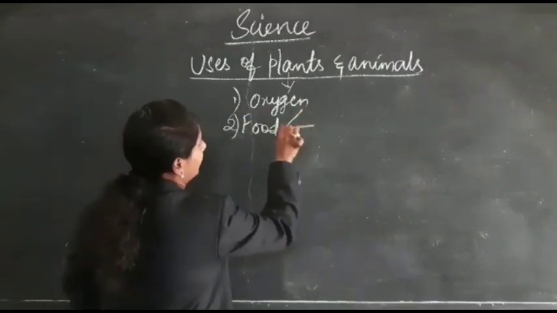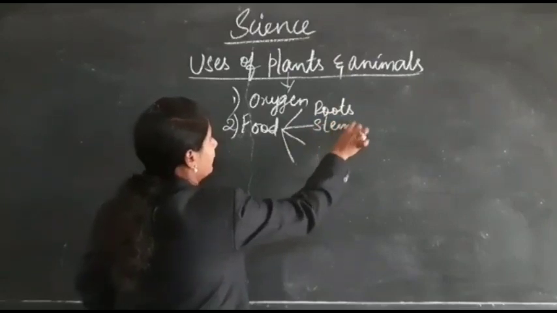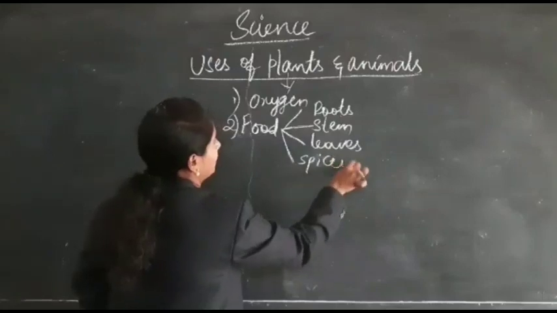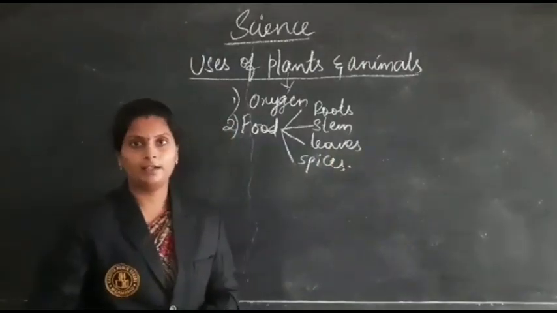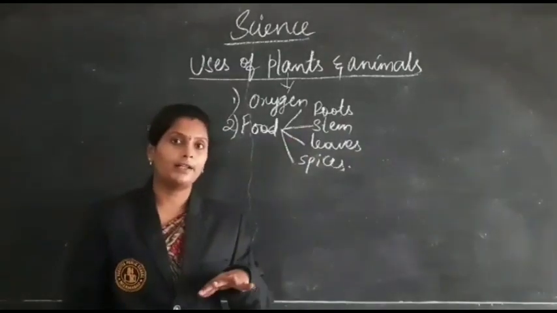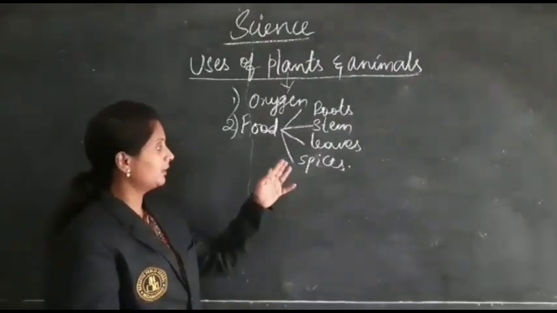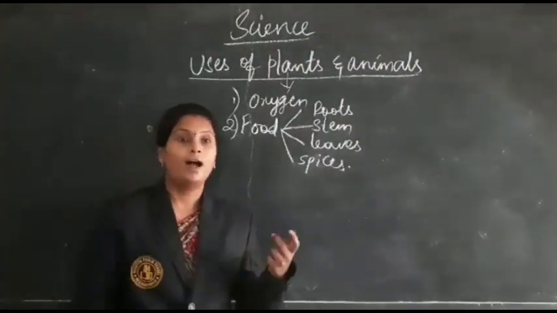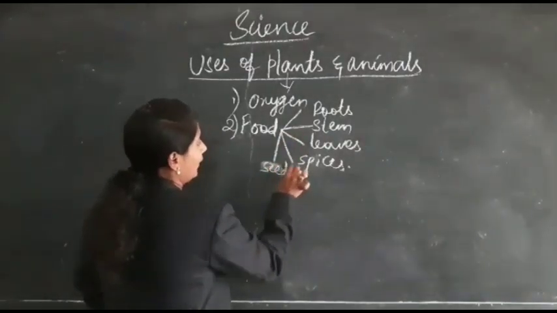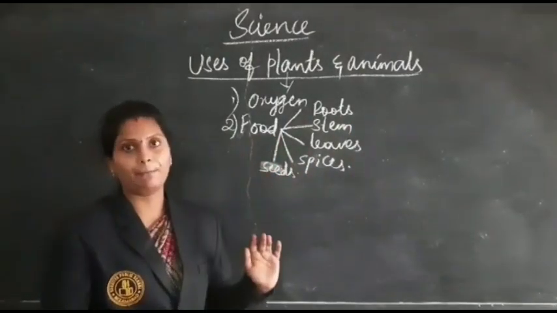Food from plants like roots, stem, leaves, spices, etc. So from roots, as I said, like carrot, beetroot, and stem, ginger, turmeric, leaves, cabbage, spinach, all leafy vegetables, spices, clove, cardamom, and nuts also, seeds also. Okay, so food from plants. So different sources of food we are getting from the different parts of a plant.